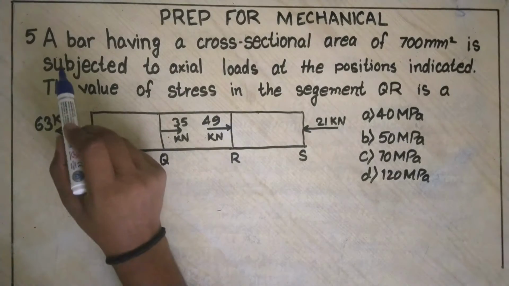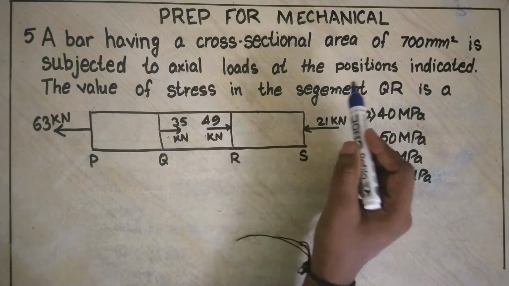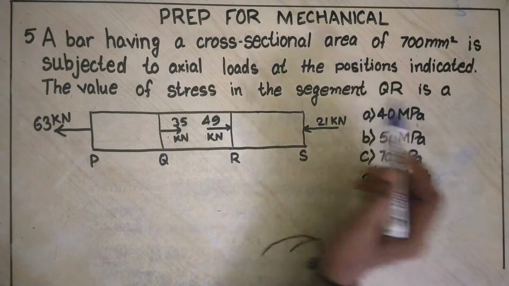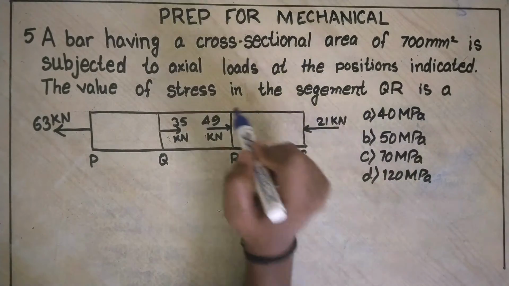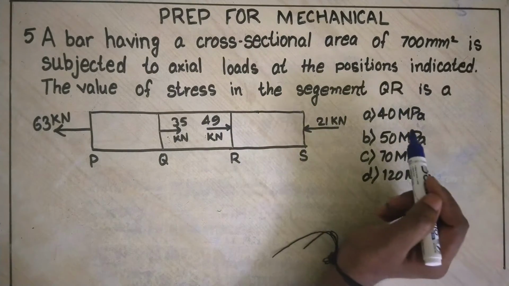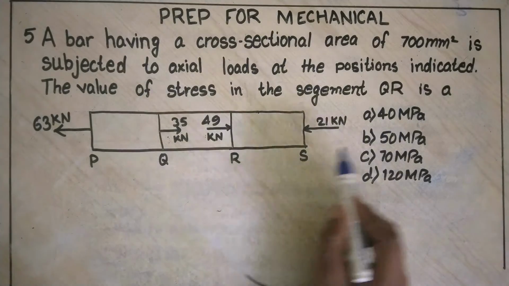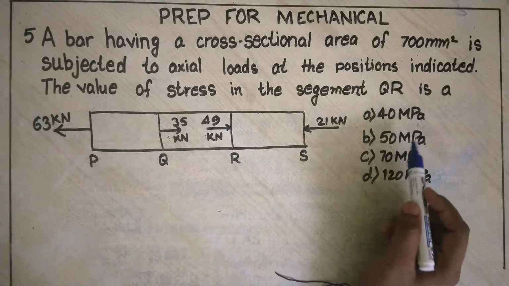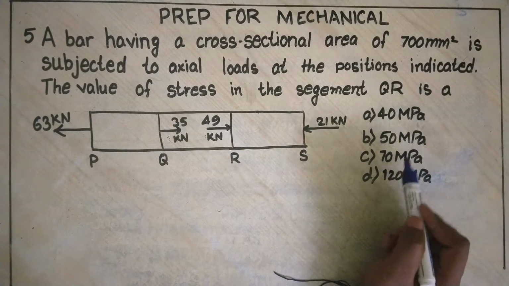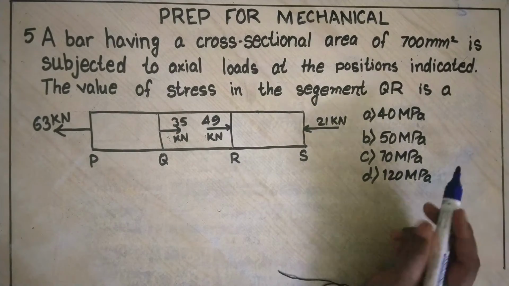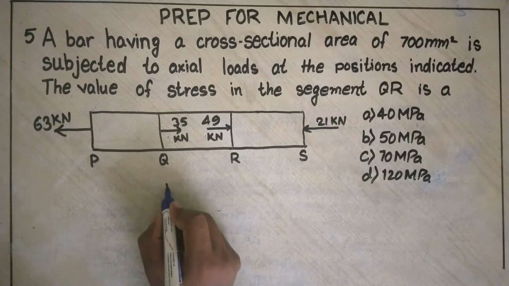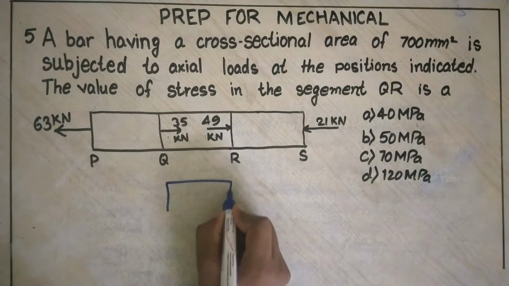Our fifth question is, a bar having a cross-sectional area of 700 mm square is subjected to axial load at the positions indicated. The value of stress in the segment QR is, the options are 40 megapascal, 50 megapascal, 70 megapascal, 120 megapascal. Let's find out the force acting on the section QR.